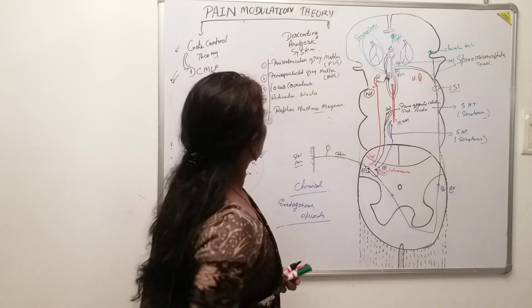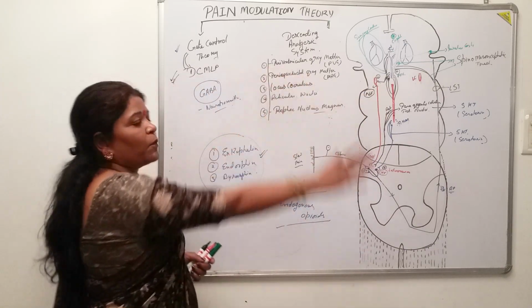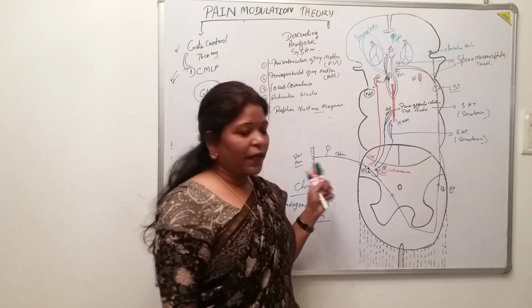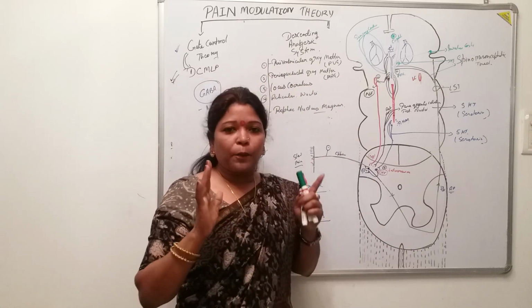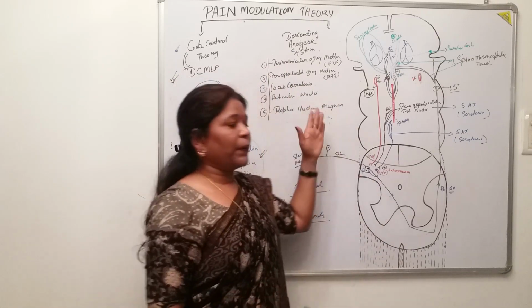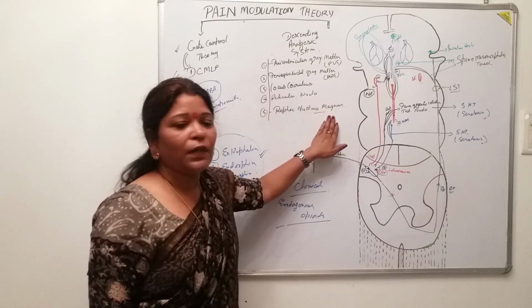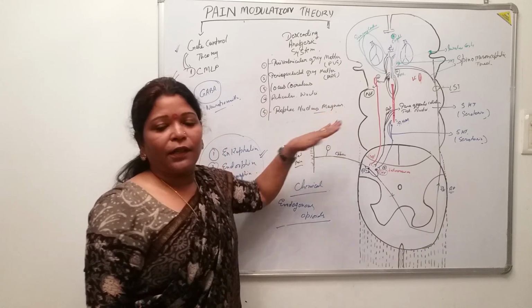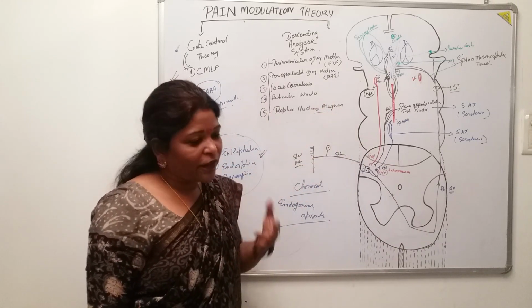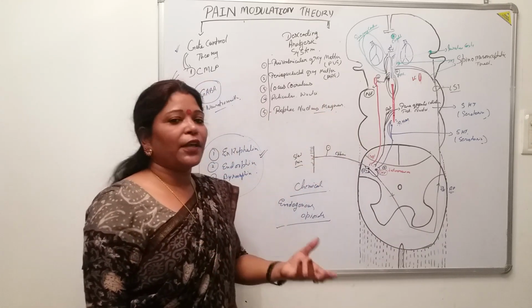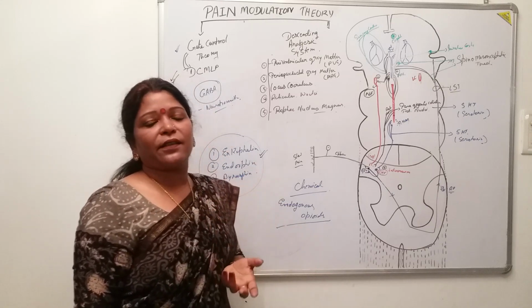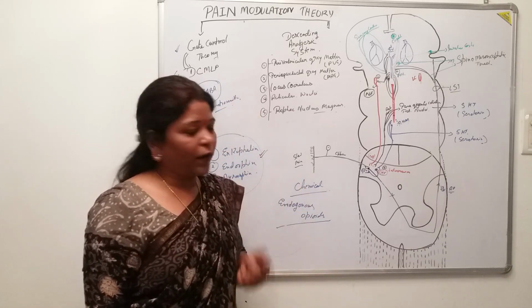So this was all about the pain modulation theory, which is very important. Once you know the pathway, you must know the pain modulation pathway also. It is a very beautiful inbuilt structure in our body, a pathway which in natural form tries to decrease the pain sensation reaching the cerebral cortex.